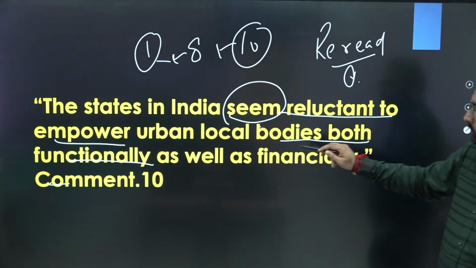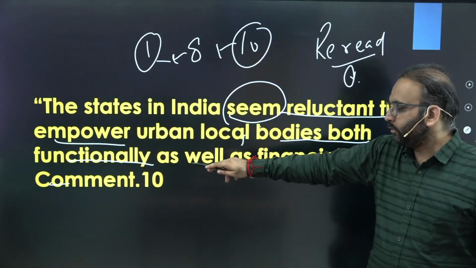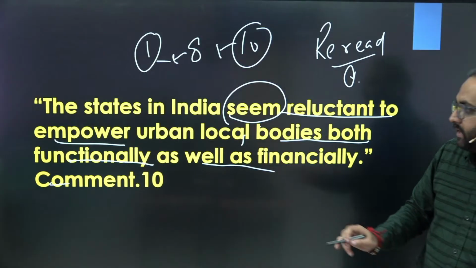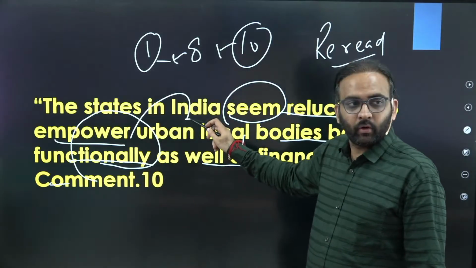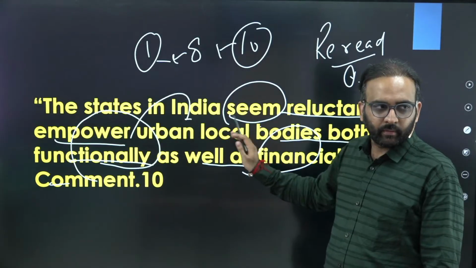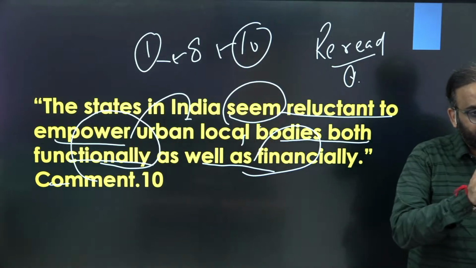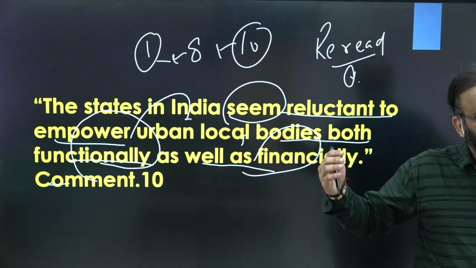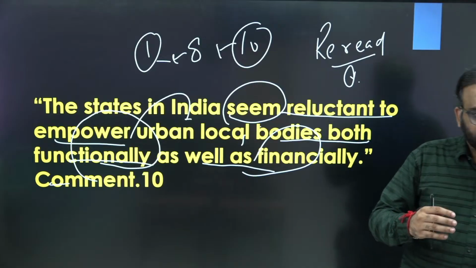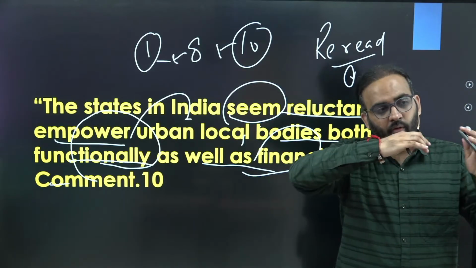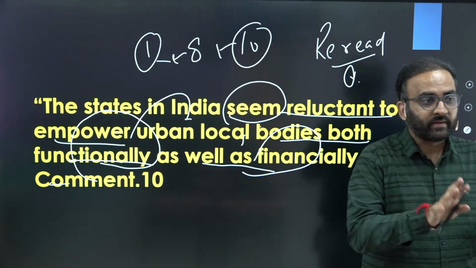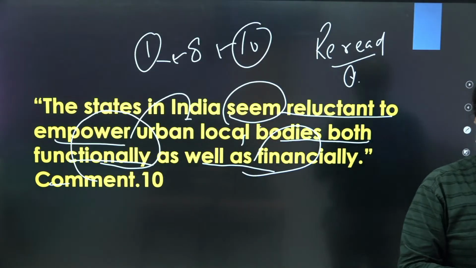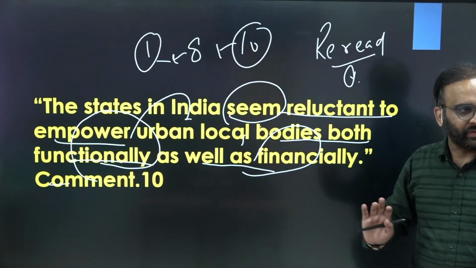Then it says that urban local bodies are not given adequate functions and finances. Obviously, you need to write how functions are not being devolved to urban local bodies and how adequate finances are not being devolved to them. That needs to be written separately. Do not club it, right? So how functions are not devolved and how finances are not devolved, both need to be written separately. Clear? So that's basically the body part of your answer.